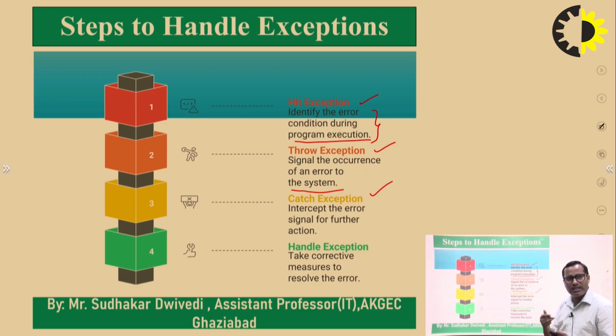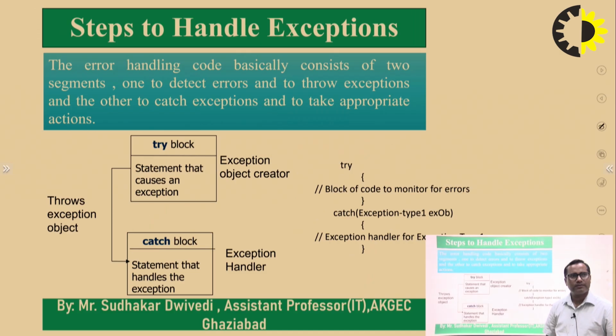that means receive or intercept the error signals for further corrective action. And then finally we need to handle, that means we need to take measures to recover from the errors, we need to take corrective actions once we have received the information about the exceptional circumstances. So what are the steps to handle these types of exceptions? As I have said, we need to incorporate some separate error handling code through which we can handle all these exceptional circumstances.